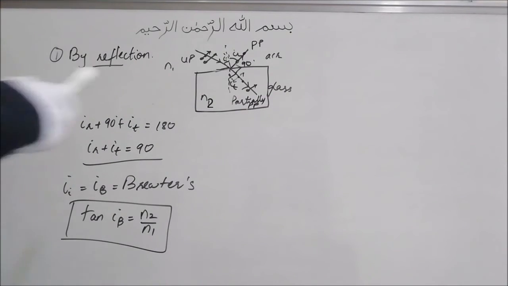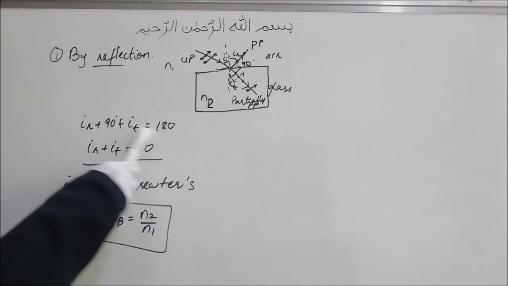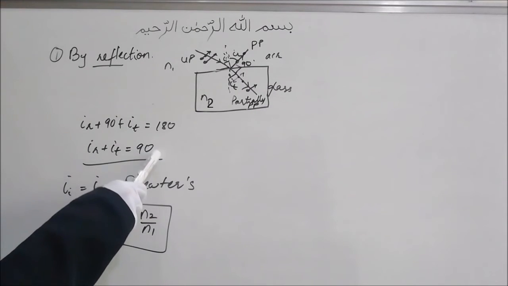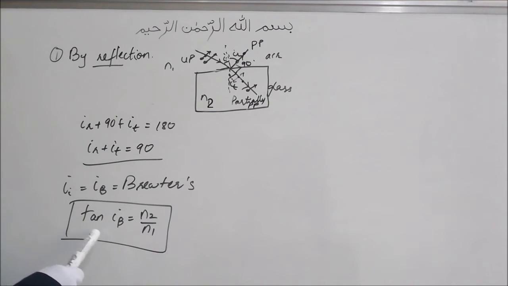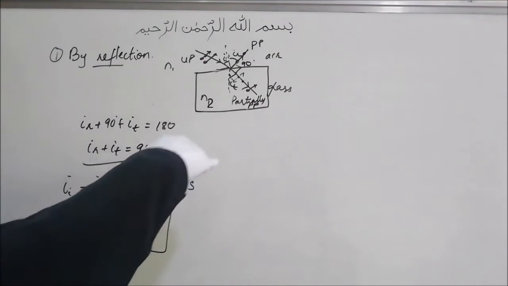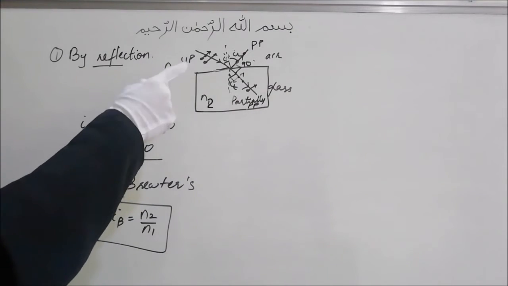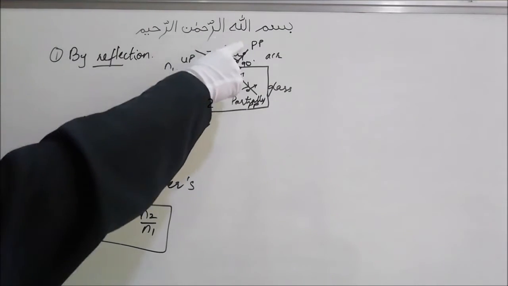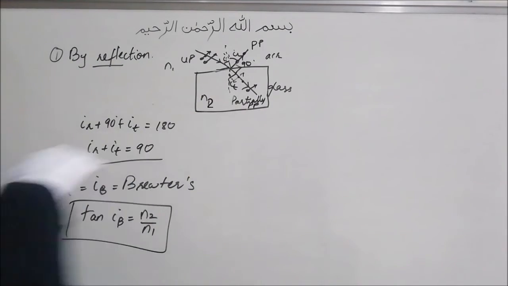That means we will have this angle plus this 90 plus this will form a total of 180 degrees. So we'll have this condition, that is, reflected plus transmitted equals 90 degrees. And in this case, that angle of incidence is known as the Brewster's angle. So if you apply Snell's law and everything, you'll get tan IB equal to N2 upon N1. So the boundary plane is this plane and the plane of incidence is this one. The plane of incidence is the one which contains the incident ray, the reflected ray and the normal. So that is the plane of incidence, and the boundary plane is this plane.